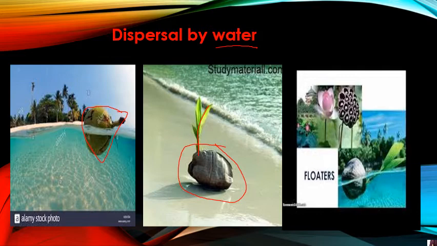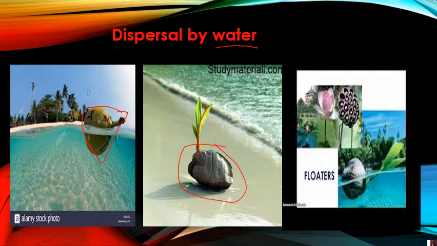Coconut is mostly growing in the coastal region, है ना, जहां बहुत सारा पानी होता है चारों तरफ. So it grows in the coastal region, and along with the water it will be carried from one place to the other. Okay, and once it is carried to the other place, wherever it will fall, a new plant or a new tree will come out from there.